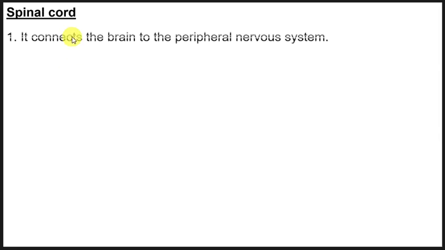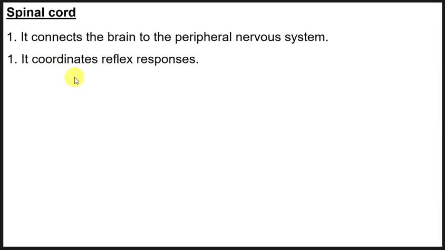Then we look at the spinal cord as well. The spinal cord connects the brain to the peripheral nervous system, which are the nerves and the other parts of the body. Then it coordinates reflex responses, those responses that we talked about, like touching hot objects, where you withdraw your hand almost automatically. The spinal cord does that.